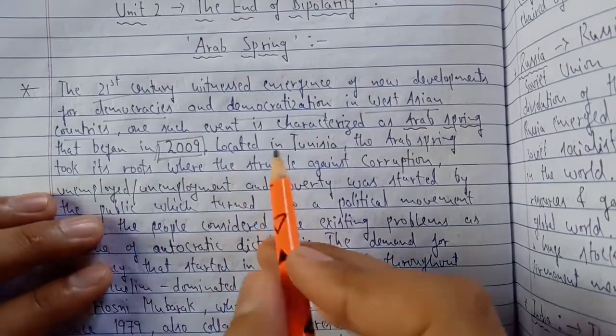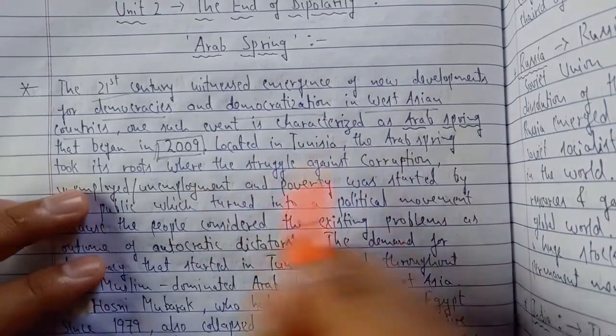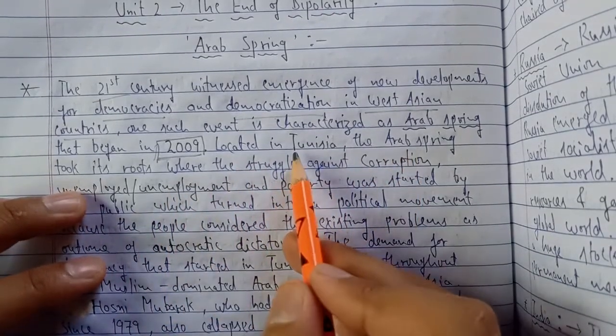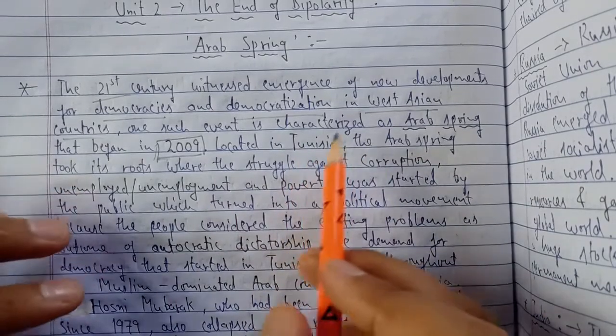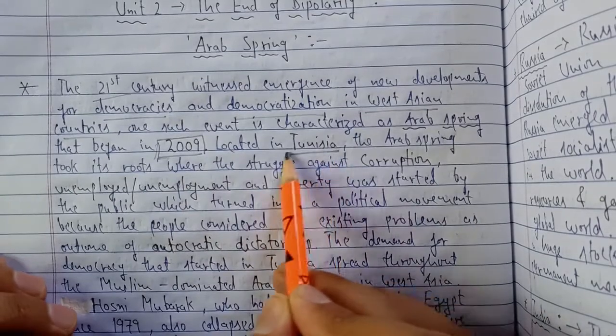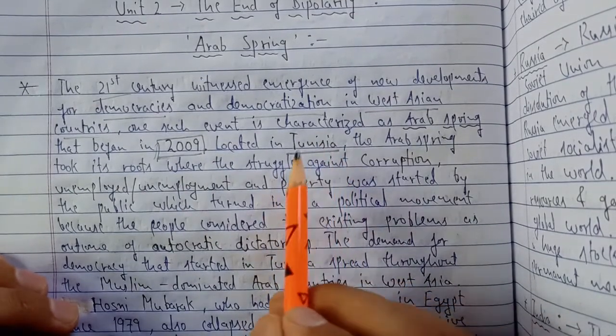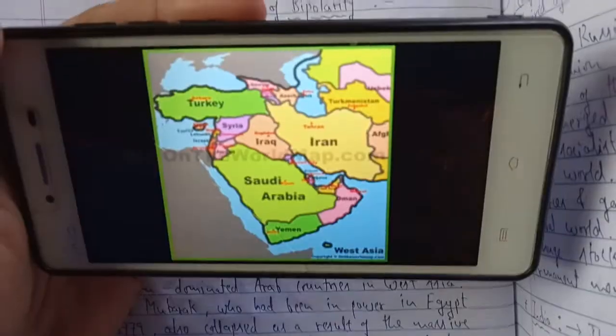Before this, we also have to see that the Arab Spring took its root in Tunisia. So first of all, the need and demands for democracy started in Tunisia. Tunisia is a country in North Africa, very close to West Asia. I will show you through the map.